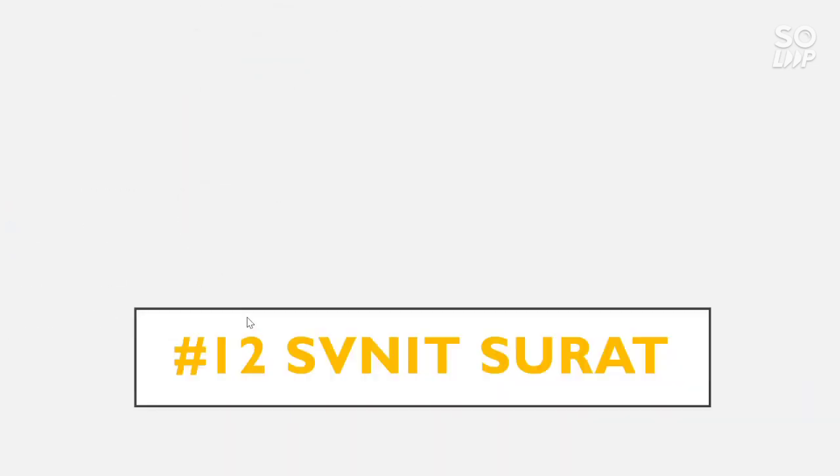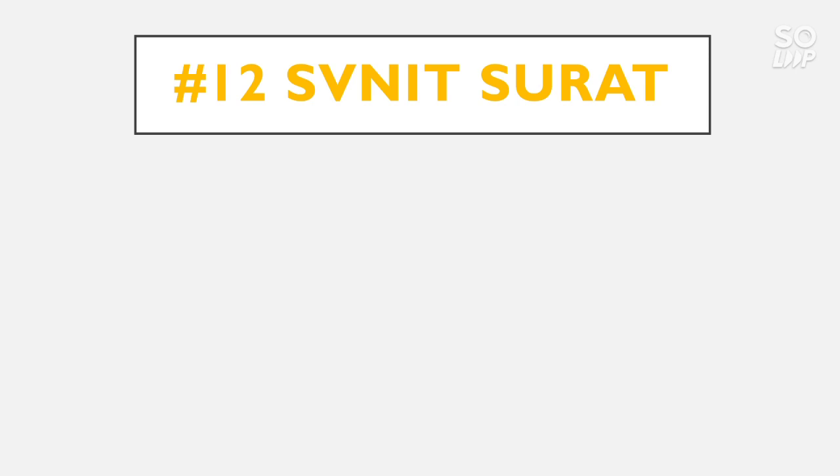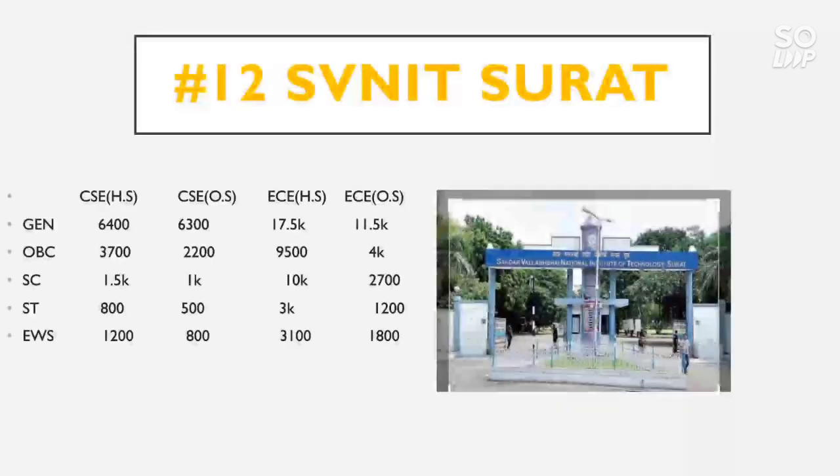Now talk about the number 12 NIT, that is SVNIT Surat. The CSE home state cutoff for general category goes to 6,400, OBC 3,700, SC 1.5 thousand, ST 800, EWS 1,200. For CSE other state, the general category cutoff goes to 6,300, OBC 2,200, SC 1,000, ST 500, EWS 800.